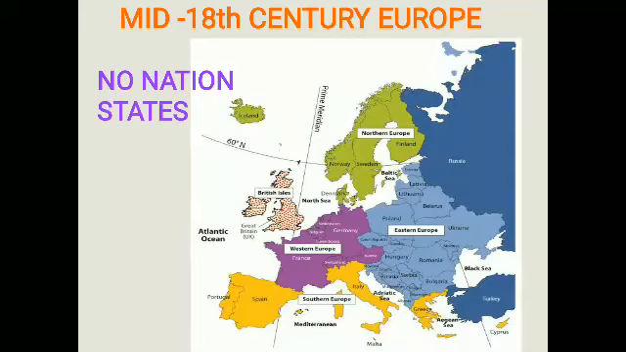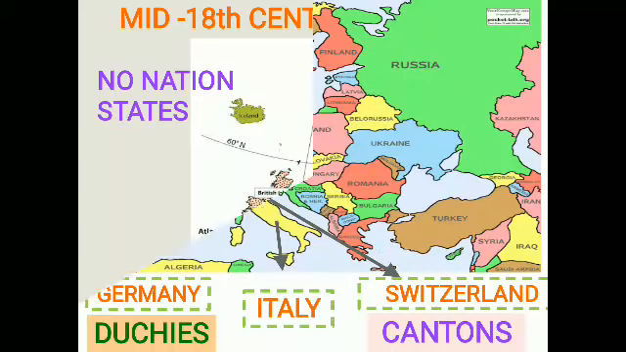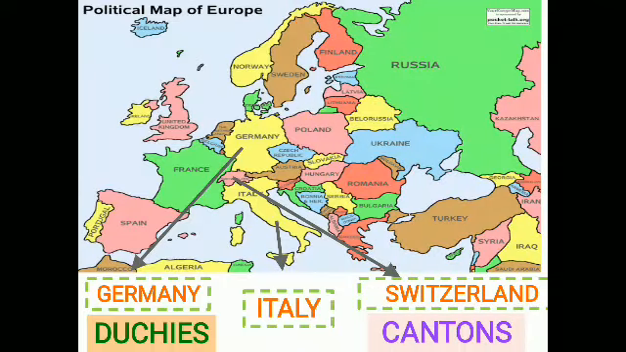In the mid-18th century, there were no such nation states in Europe. For example, Germany, Italy and Switzerland, at present, come under the category of nation state as we know. But in the mid-18th century, they were divided into kingdoms. What are these kingdoms? They were commonly divided into duchies and cantons.